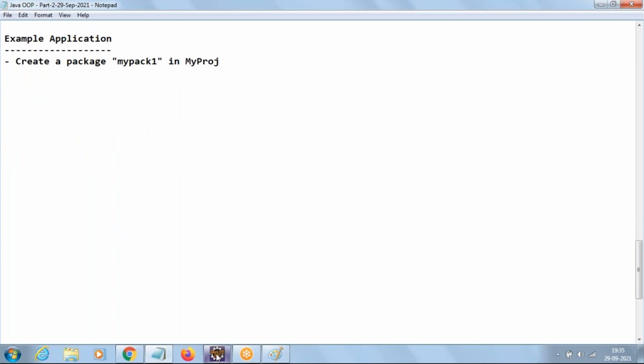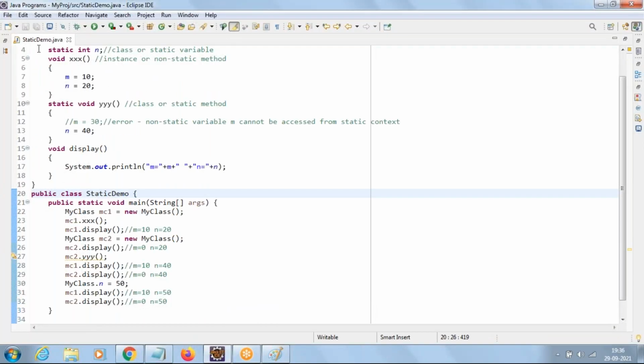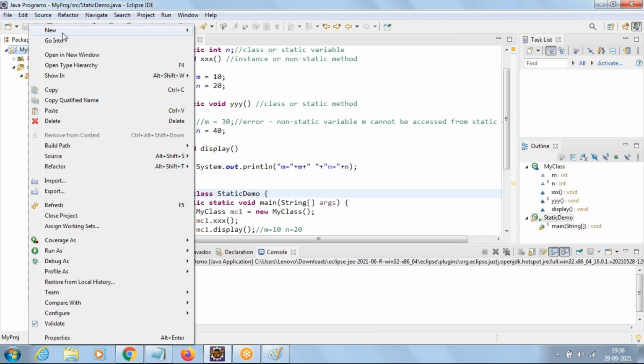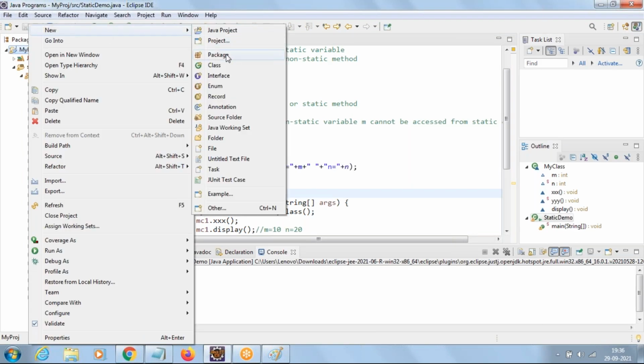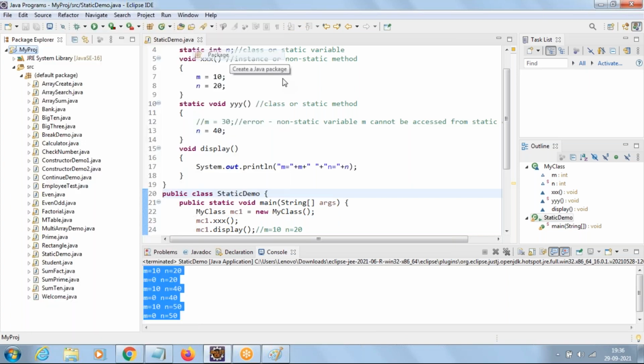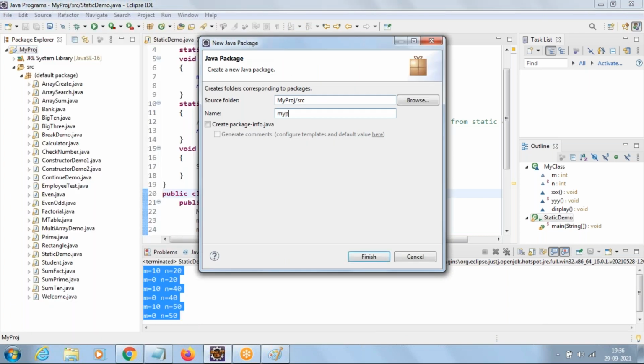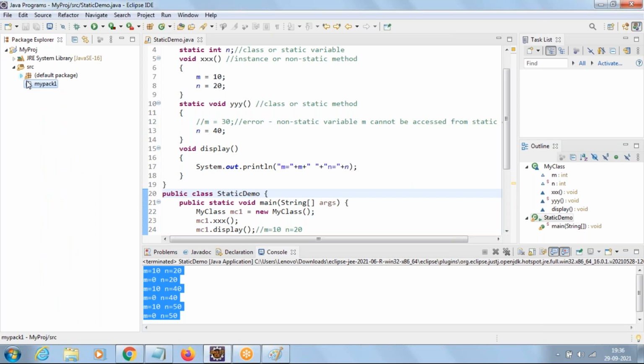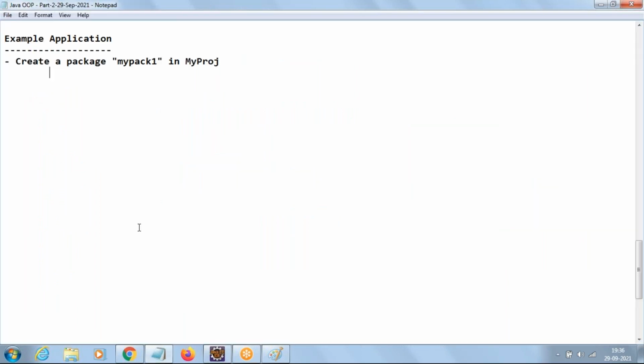To create a package, go to Eclipse, right click on the project and say New, Package. I'm giving the name as mypack1. Then say finish. Then you can see the package got created: mypack1.